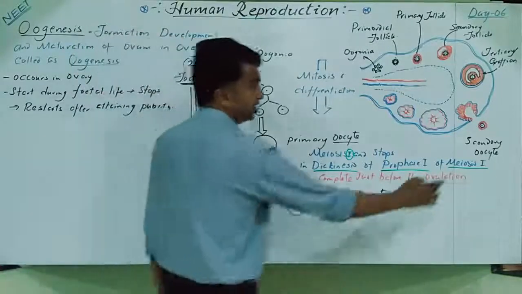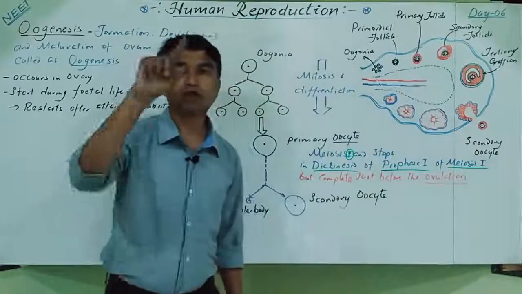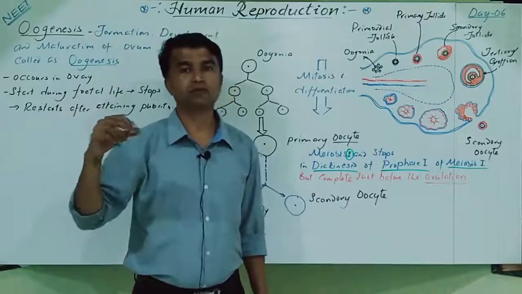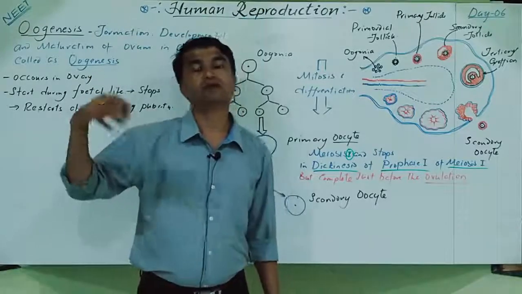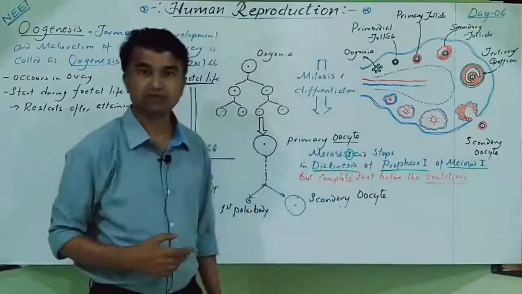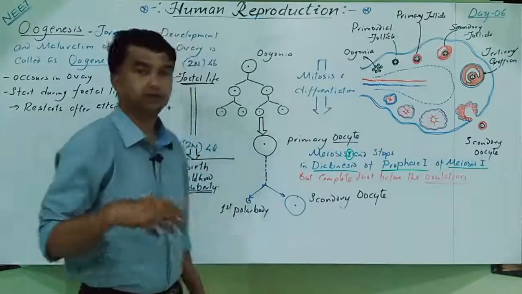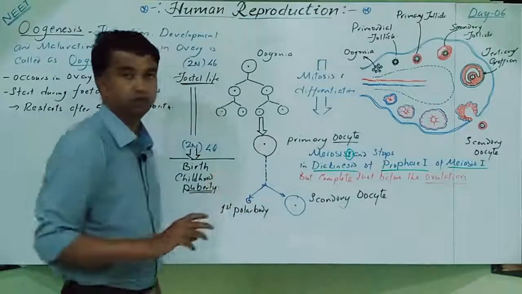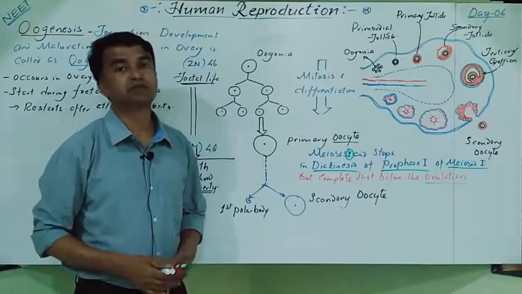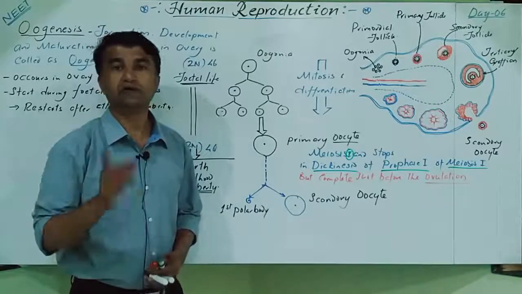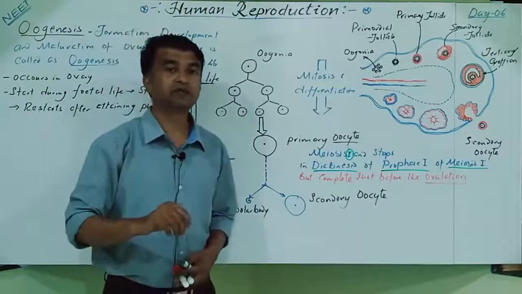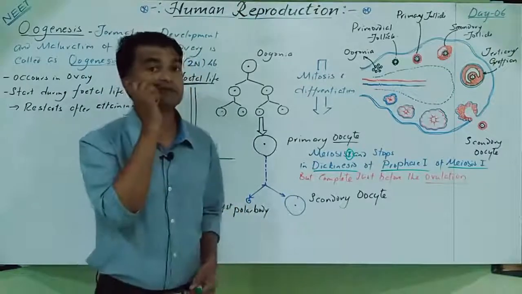Clear? Now this secondary oocyte enters the fallopian tube. So it enters the infundibulum due to the action of fimbriae. Now it enters the fallopian tube. It comes near the ampulla isthmus junction. Yes. During that phase, just before the ovulation, if copulation or coitus occurs, then sperm is present in the fallopian tube. If fertilization occurs, clear, then the process is different. If sperms are not present, then the case is different.